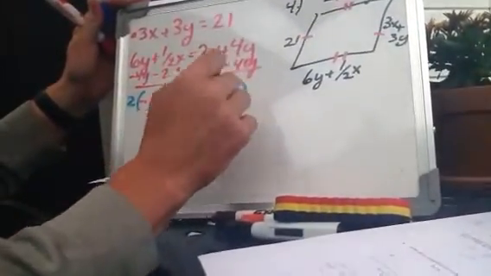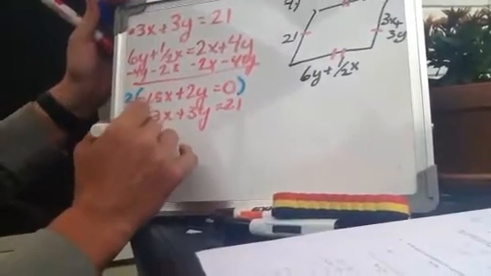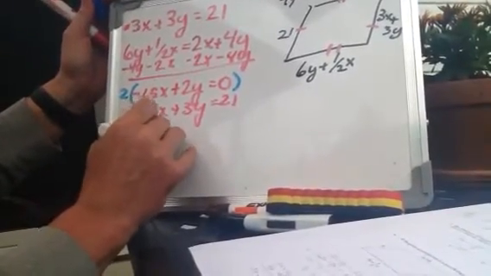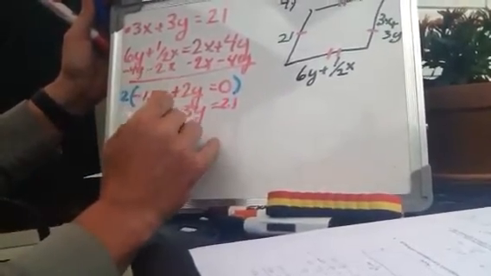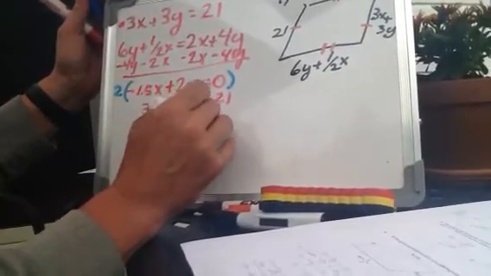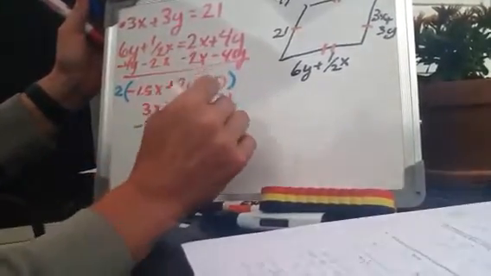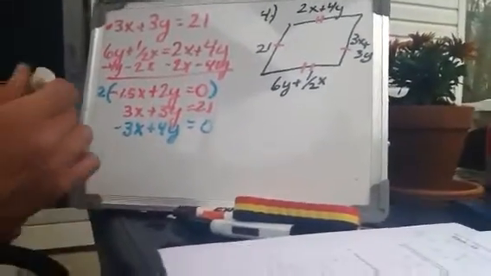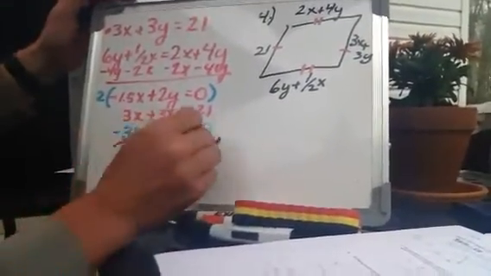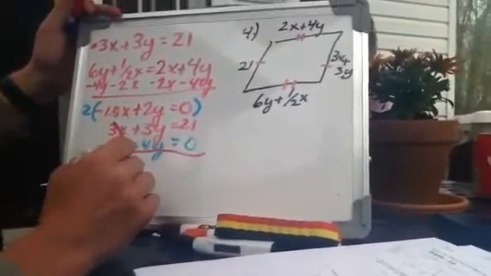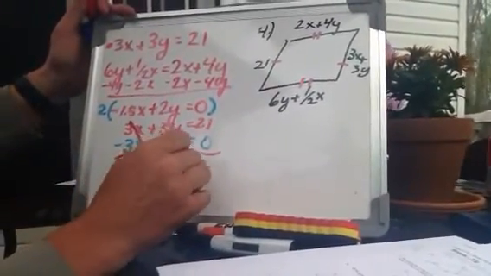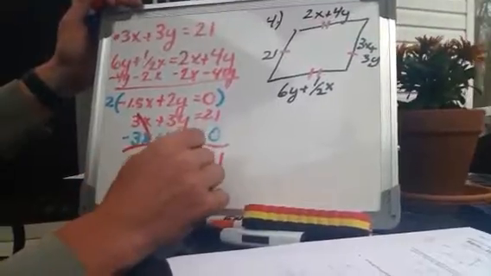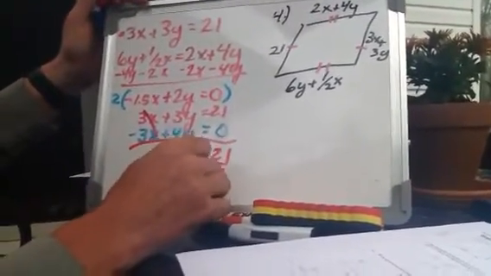The whole thing. 2 times negative 1.5x is negative 3x. 2 times 2 is 4y equals 2 times 0? 0. Okay. All right, so I know some of you didn't like this stuff last year. We eliminate it. 3 plus 4 is 7y equals 21. Divide by 7, y equals 3.